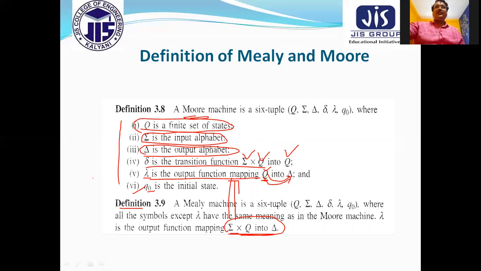Here it depends on input and present state, and then produces the output. Here it depends only on the present state, not the present input. So these are the two definitions of Mealy machine and Moore machine, and the only difference is that the output of the Mealy machine depends on present state and present input, but in case of Moore machine, output depends only on the present state.